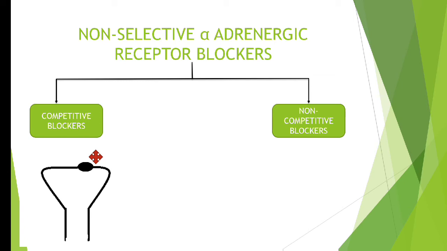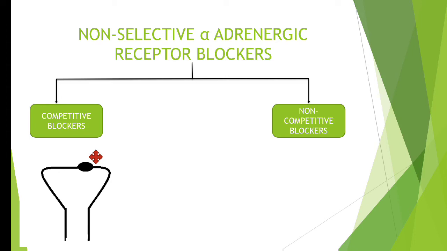Antagonists are nothing but our competitive blockers. Whoever is present in higher amount will produce the action. If competitive blockers are present in higher amount, they will cover up the receptor and no action will be produced. But when an agonist is present in higher concentration, it will remove the competitive blocker, interact with the receptor and produce the action. So this is about the competitive blocker.